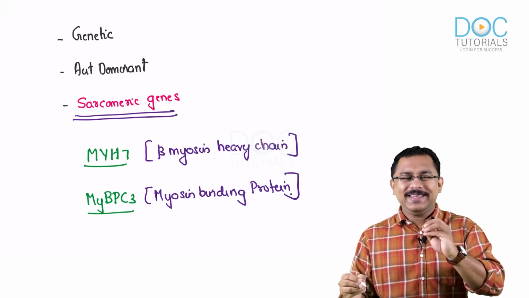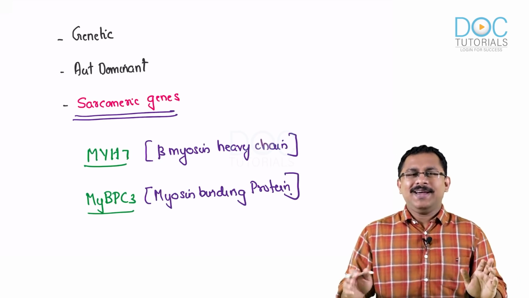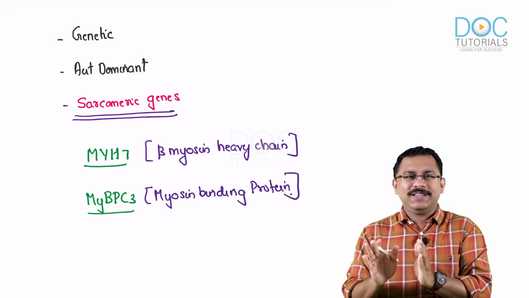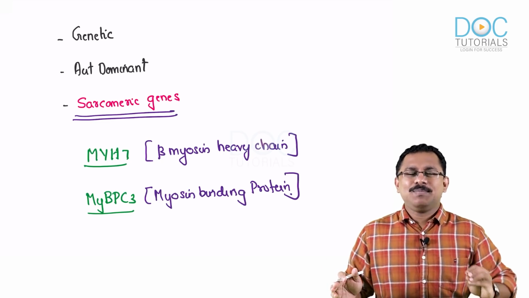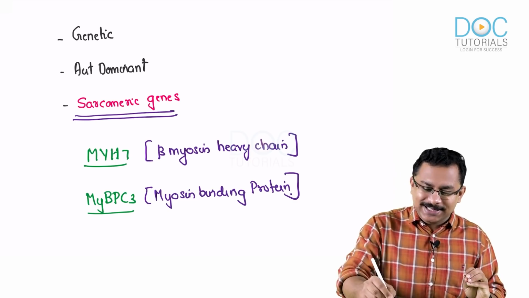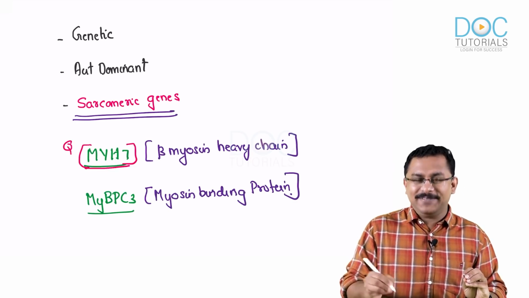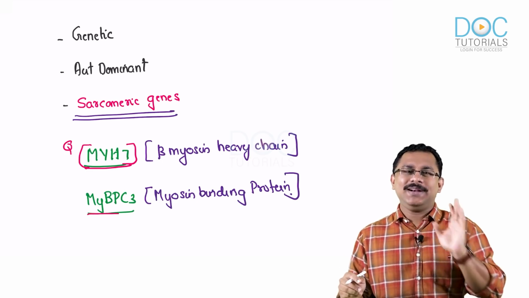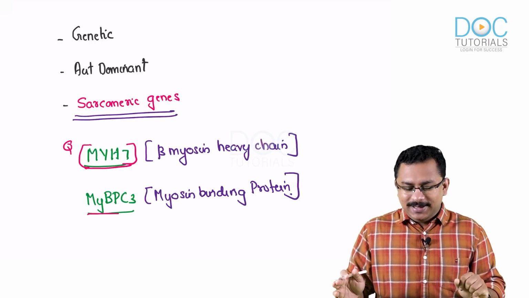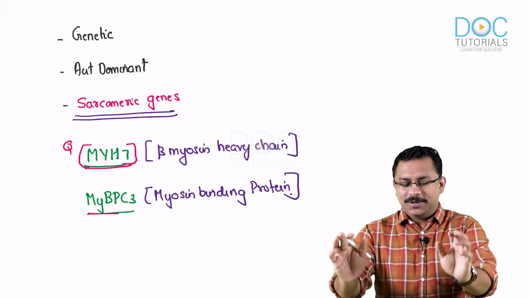Now, if in the exam they are asking you to select the most common one, my answer would be both of these are equally common. That is what the data tells us. But for your exams, if a single gene is asked, always go for MYH7, slightly more common than the other one as per some literature. So you have understood the genetic mutation also, very, very important.